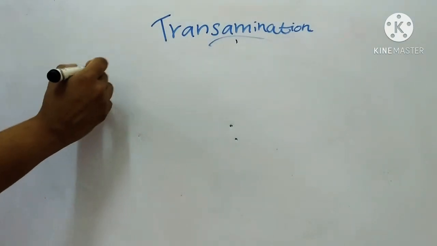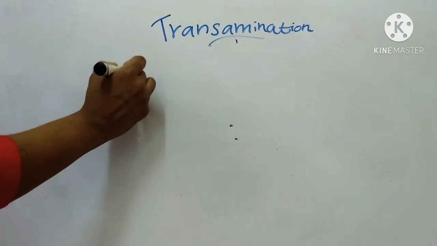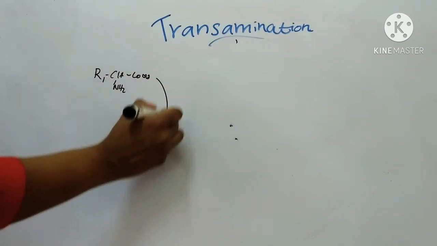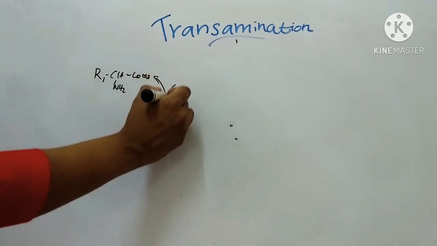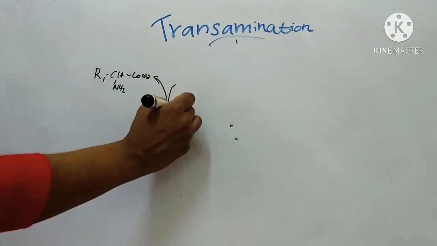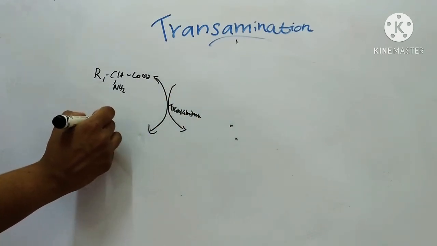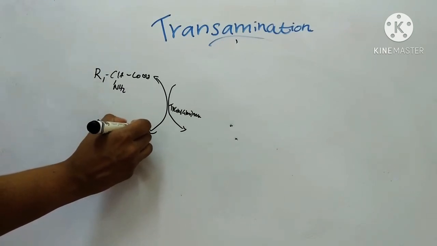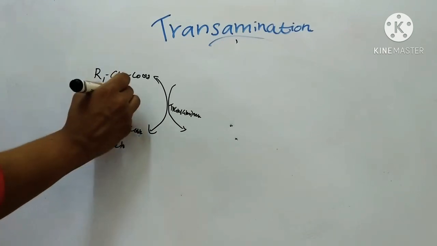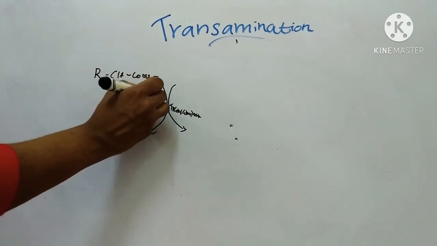First one is the donor amino acid, R1CHNH2COOH, in the presence of the enzyme transaminase. Here the recipient keto acid, R1C double bond O COOH, is the keto acid. This is the alpha amino acid, the donor.